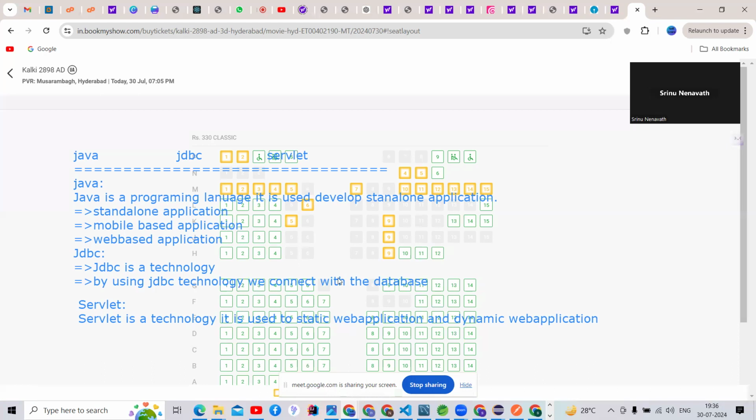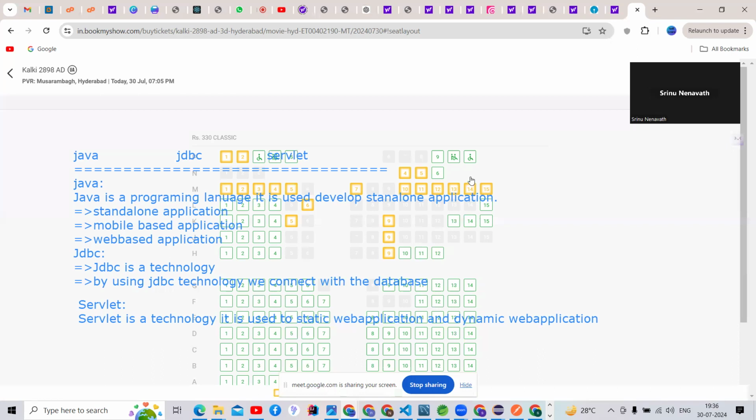Tell me. For example, the cost of every movie. Then we can call it what? A static web application or a dynamic web application? Dynamic. Yes, we can call it a dynamic web application.